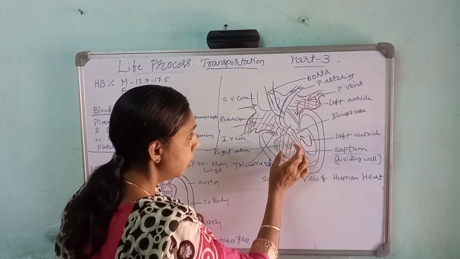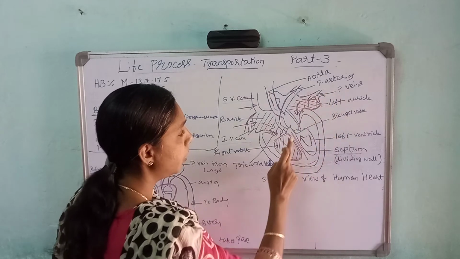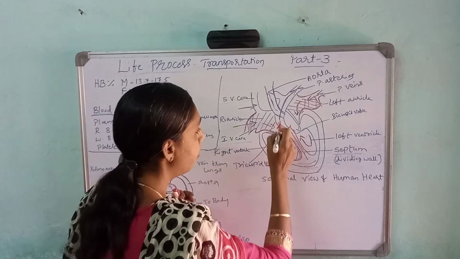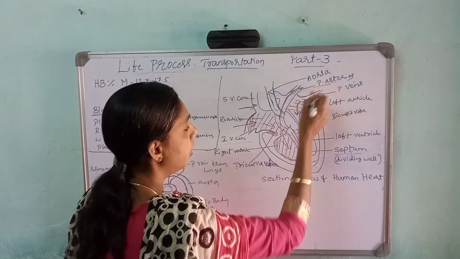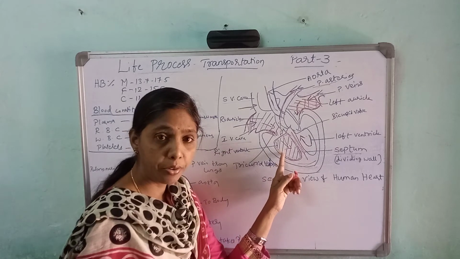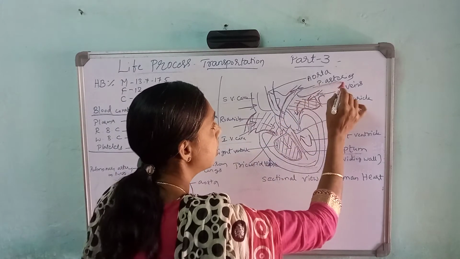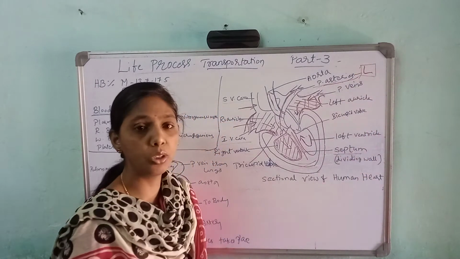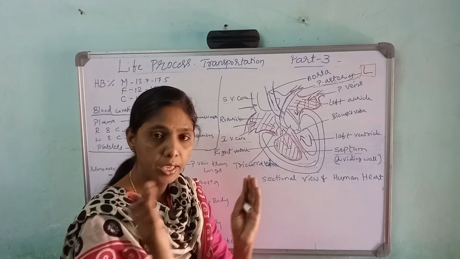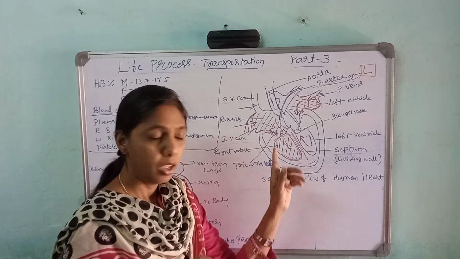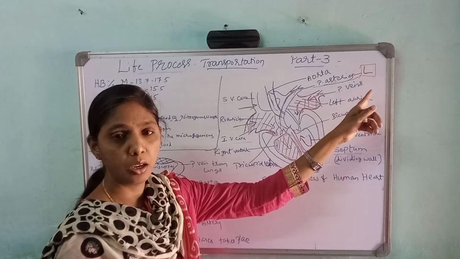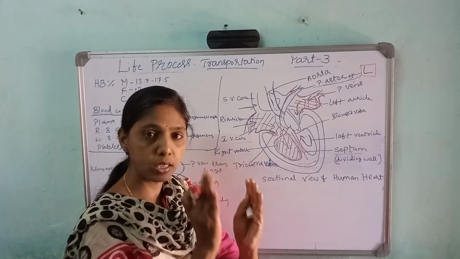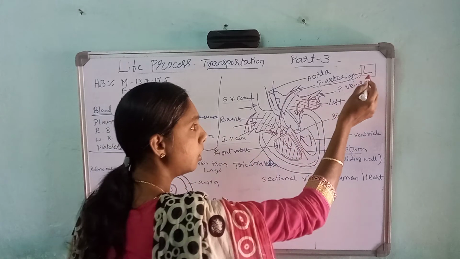From the ventricle through the pulmonary artery. See here, the pulmonary artery. From the right ventricle through the pulmonary arteries, it will go to the lungs. The impure blood will go to the lungs. In the lungs, exchange of gases takes place. That means the impure blood is going with carbon dioxide. In the lungs, what is there? Oxygen is there. So the exchange of gases takes place, and the blood carries oxygen.